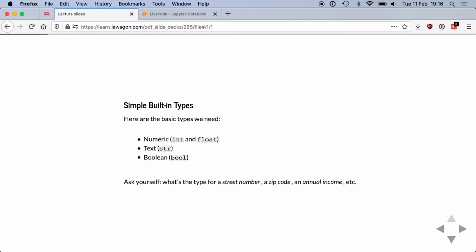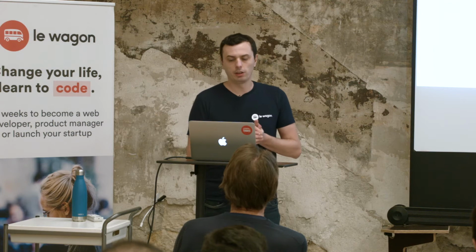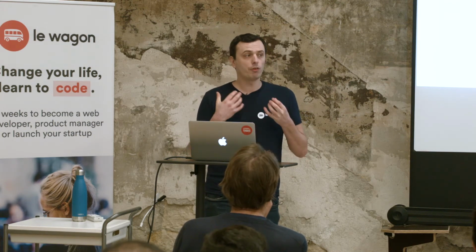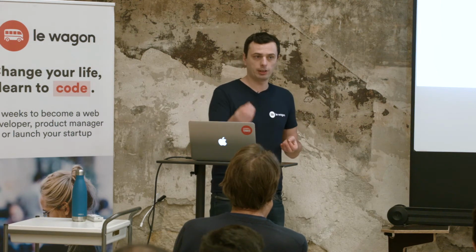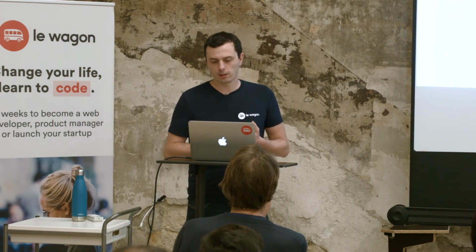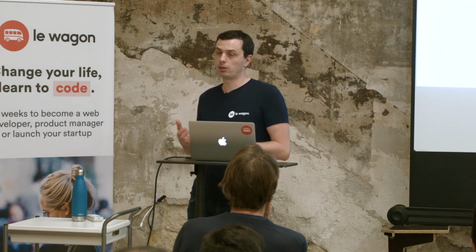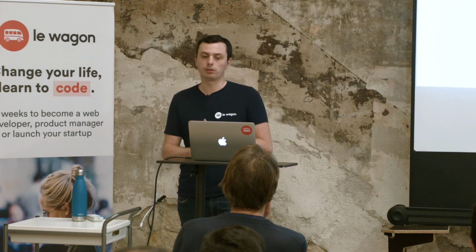And of course, there are way more types for dates, for lists, for dictionaries, but we are going to stick on that tonight. So whenever you have a piece of data, could be in a CSV, could be in Microsoft Excel or a database, you always have to ask yourself, what's the type? Okay? Is it an integer? Is it a float? Is it a string? Usually those three are the ones you are looking for.